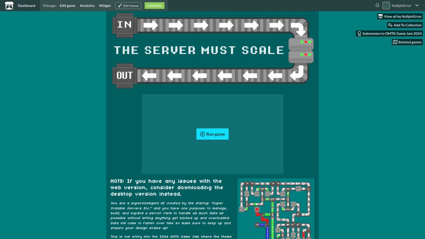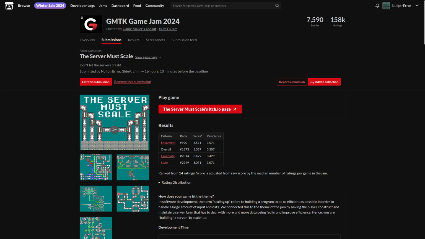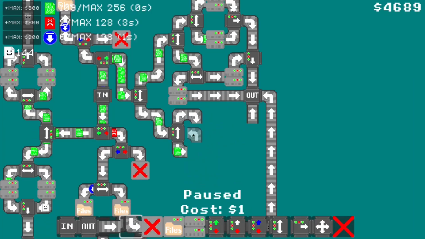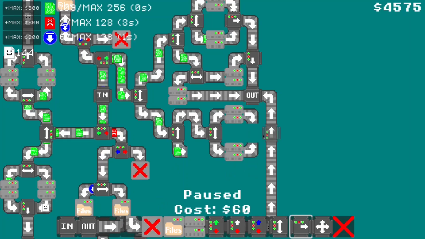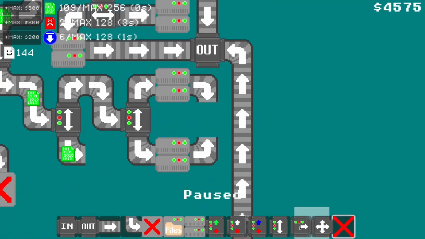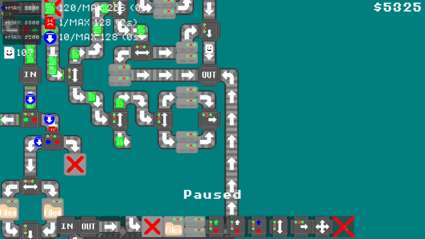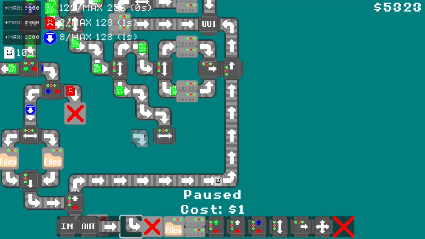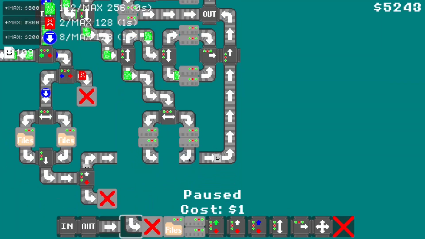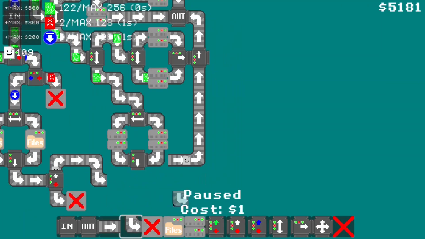Following up to that, our entry to the game jam was The Server Must Scale, and while it did not win anything, I'm still happy with how it looks, and I think it's actually kind of fun to play. The basic idea is that you have to build a factory that represents a server that has to process a lot of data, and you have to ensure that it scales to fit the theme, Built to Scale. I loved working on this with my friends, even if it was a little stressful with the time crunch.